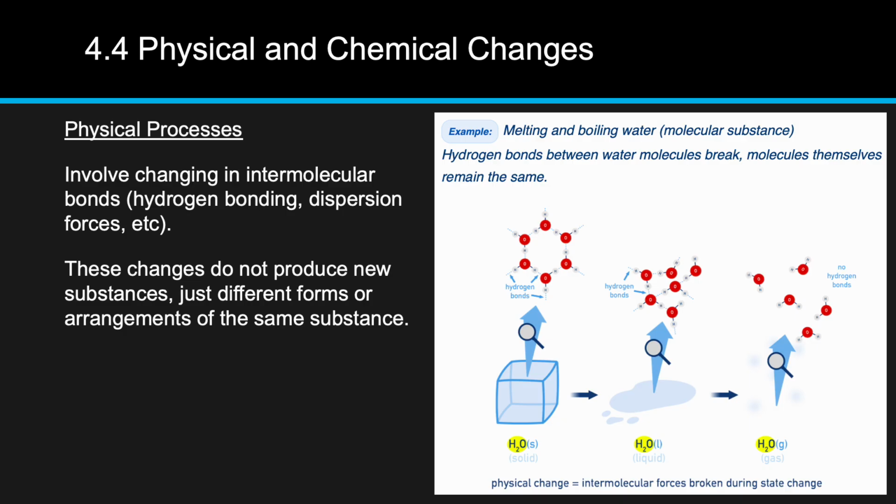So in a physical change, we don't create a new substance, we just observe the same substance in a different phase or form. This is why melting, freezing, boiling, and dissolving, in most cases, are classified as physical changes.